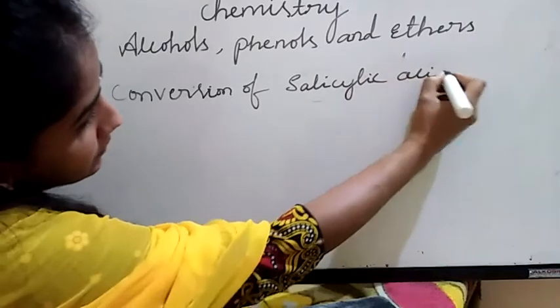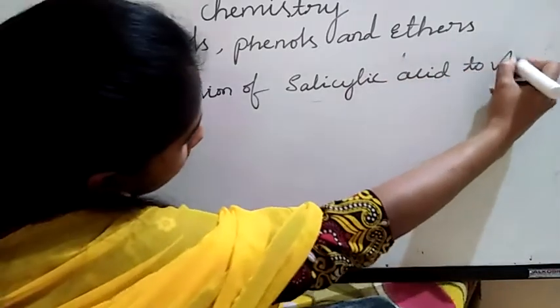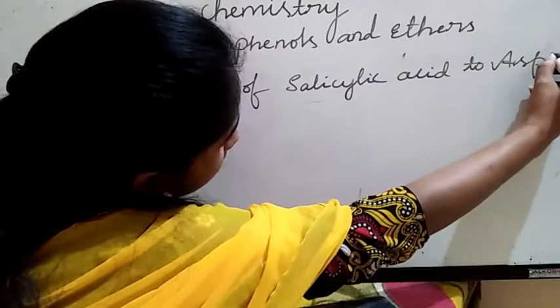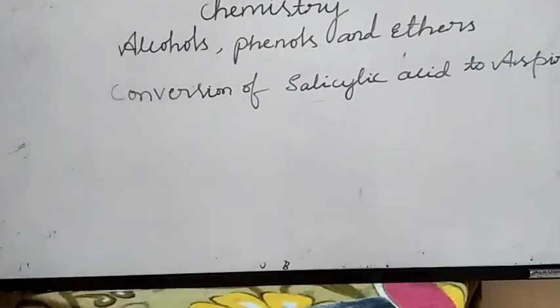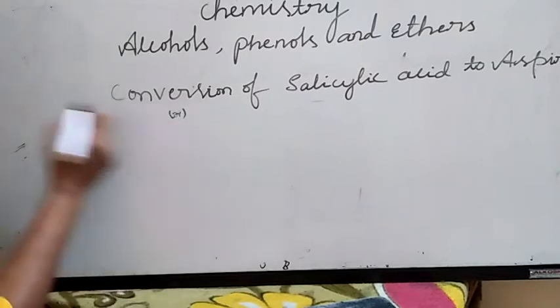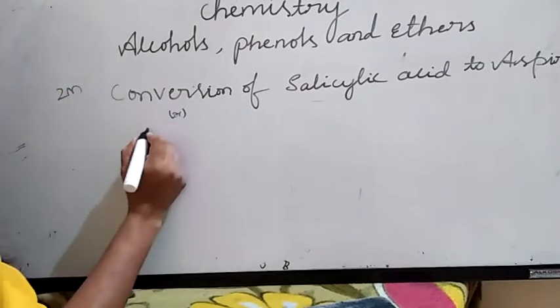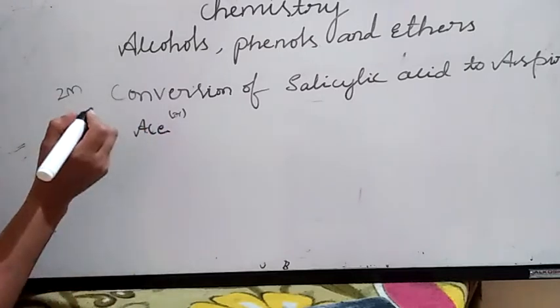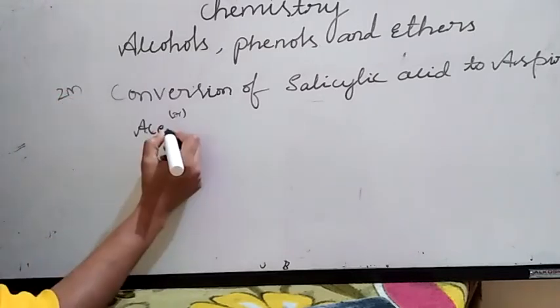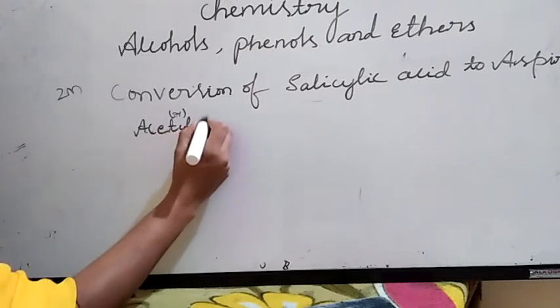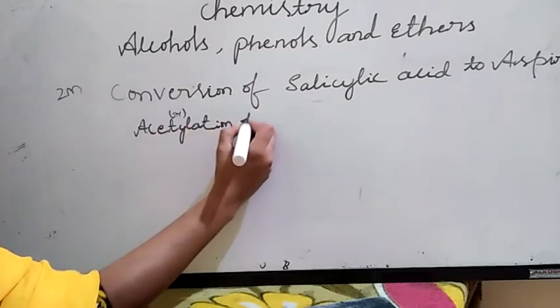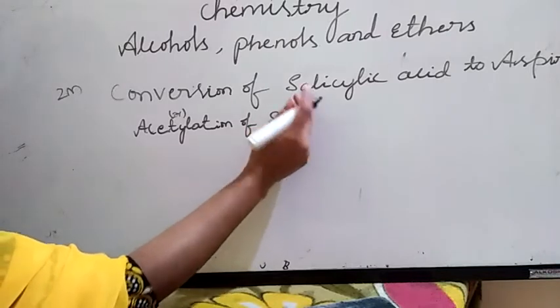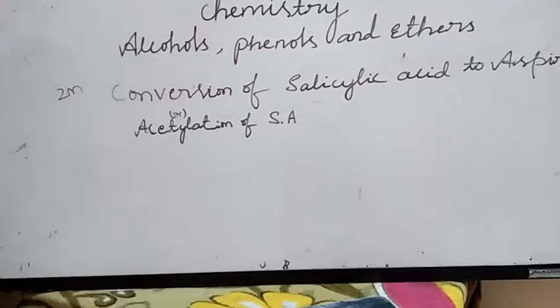This is also called acetylation of salicylic acid. It is a 2 marks question. You are going to add an acetyl group. I am writing salicylic acid as SA.